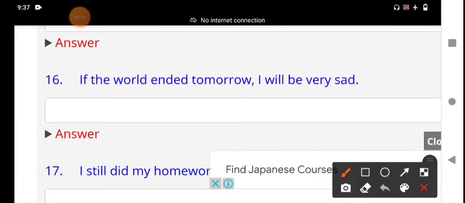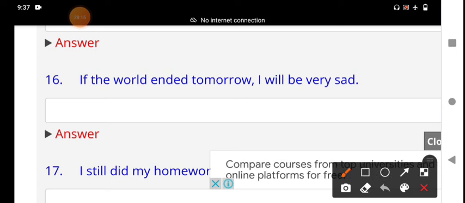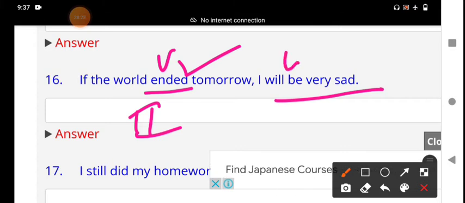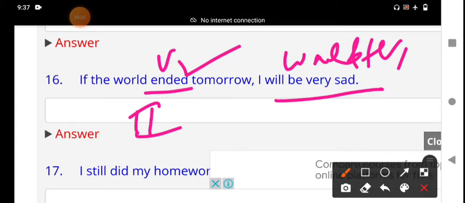And then we go to the next question, the 16th one. If clause: if the world ended, type 2, second condition, I will be very ssad. Instead of will, would plus V1. That is the right answer.